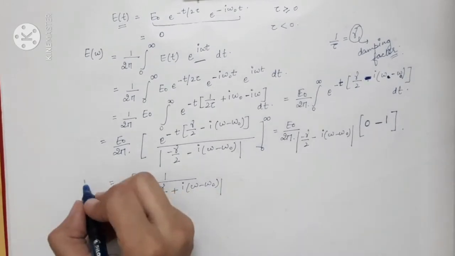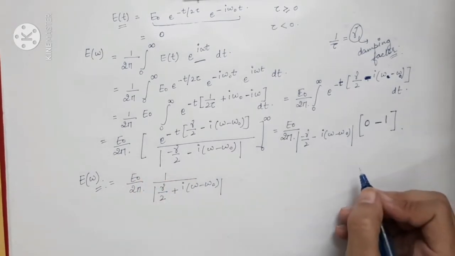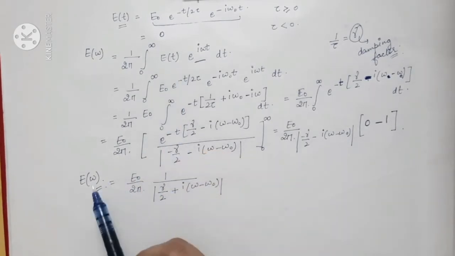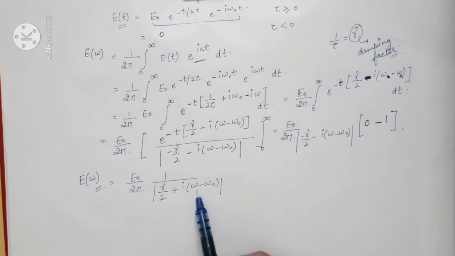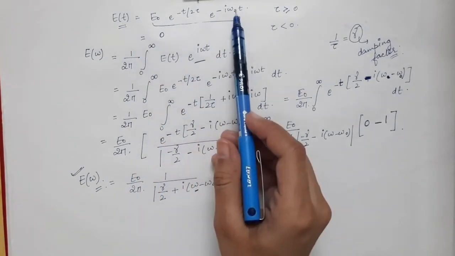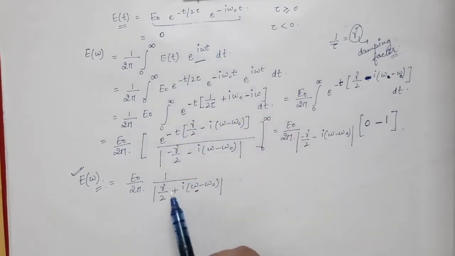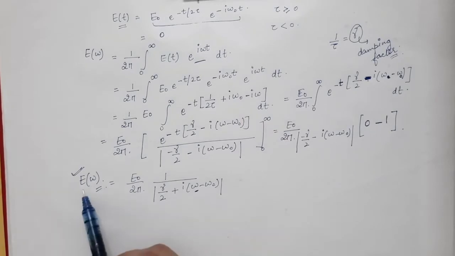So now this is the Fourier transform of E of t. You will have the equation in terms of omega. Earlier we had the electric field written in terms of the time variable. After the Fourier transformation, we have got the equation in terms of omega. So we have got E in terms of omega.